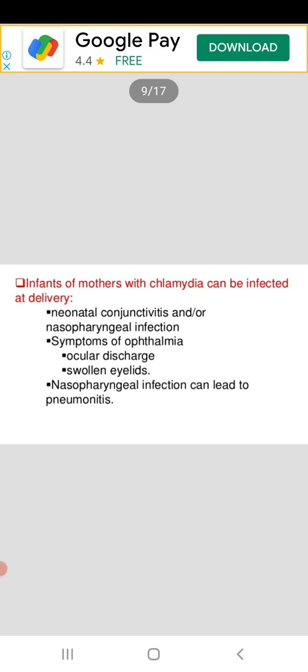Chlamydial infection in pregnancy is associated with preterm birth and low birth weight. Infants of mothers with chlamydia can be infected at delivery, causing neonatal conjunctivitis and or nasopharyngeal infection. Symptoms of ophthalmia are ocular discharge and swollen eyelids; nasopharyngeal infection can lead to pneumonitis.